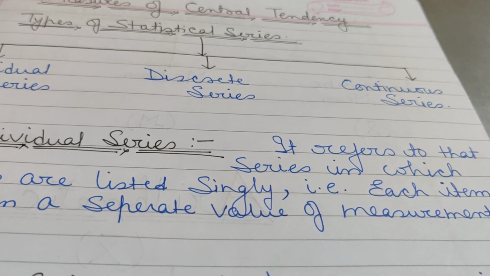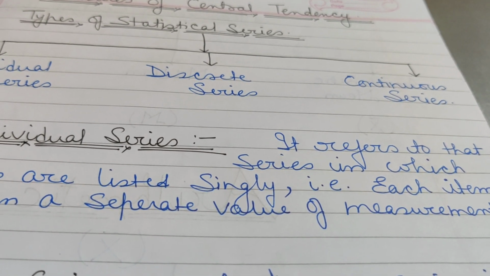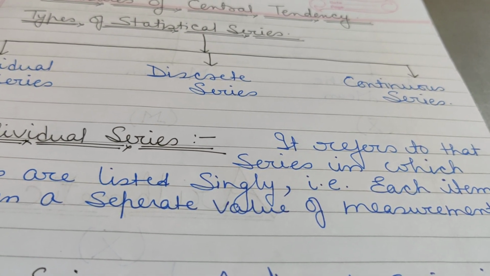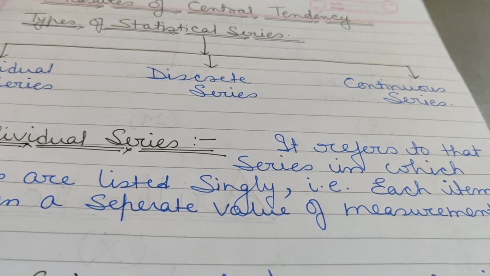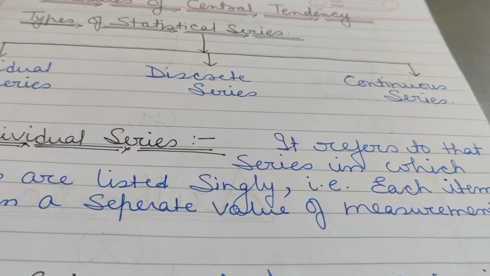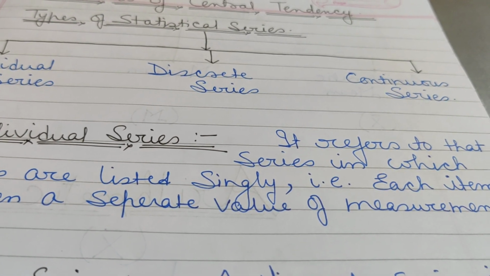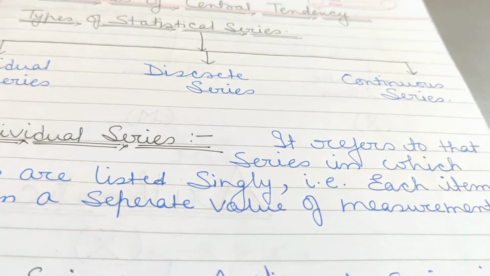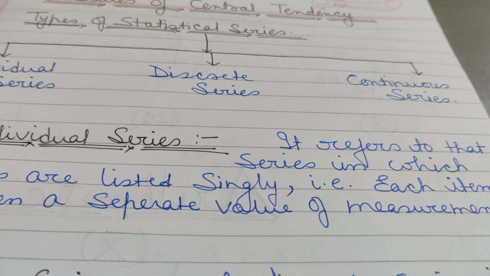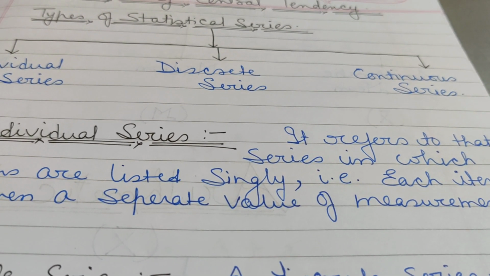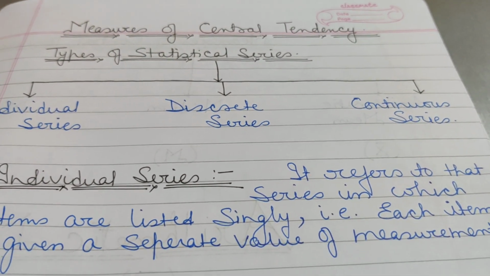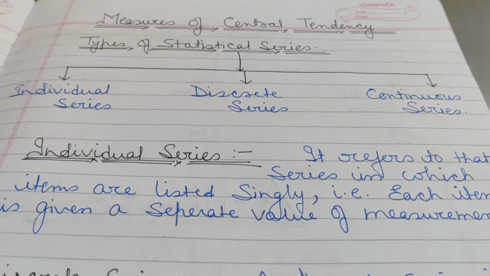That means from 0 to 5, how many children have got marks? Between 5 to 10, how many children have got marks? Instead of writing their individual marks, we talk about the class of marks. Likewise, from 10 to 15, 15 to 20, and from 20 to 25. So these are your individual, discrete, and continuous series. Continuous series, children, is also known as frequency distribution series, because we distribute the frequencies into various classes.